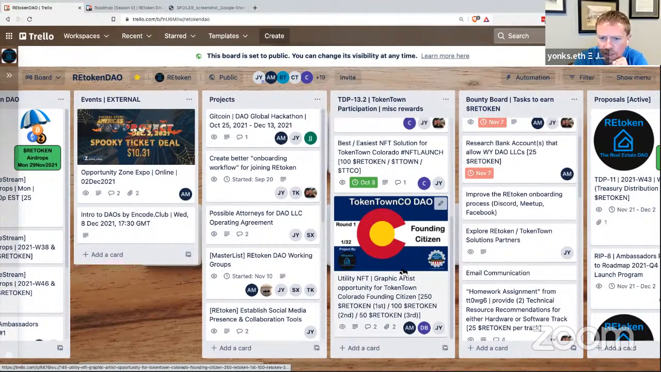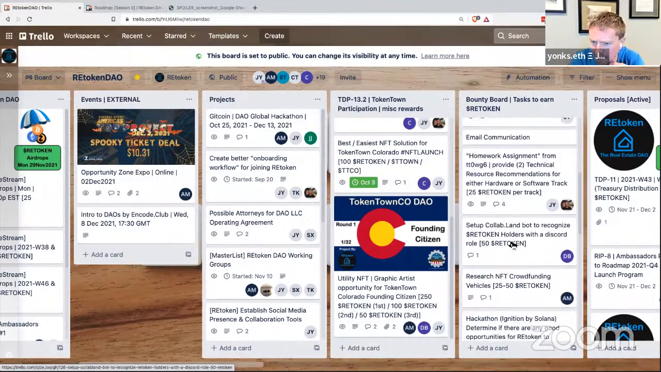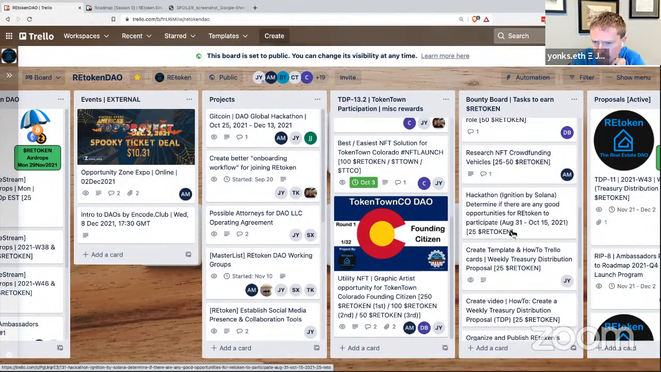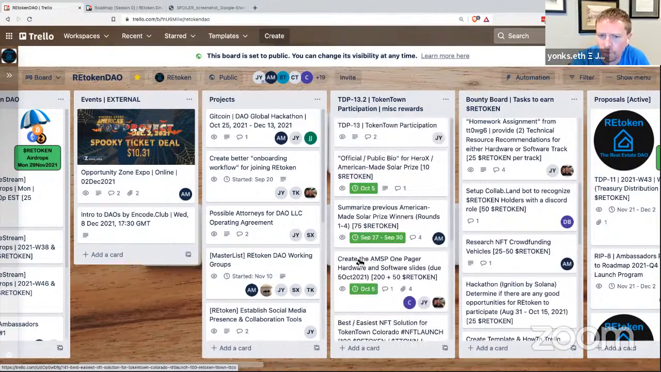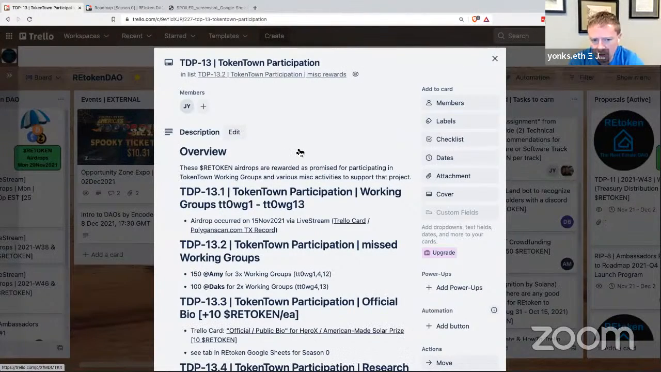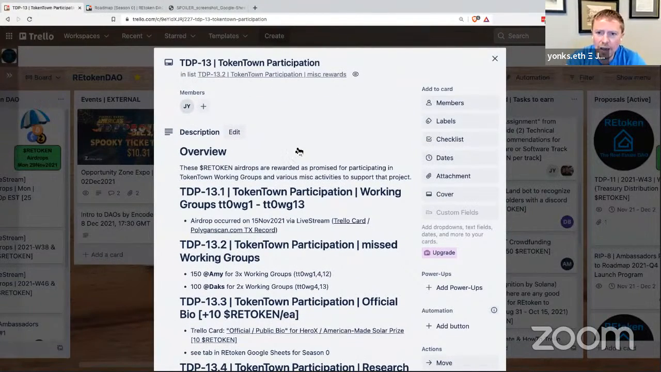The only other card that was on here was the utility NFT graphic artist. And I think that there was this card here, but I'm going to again go through this list. And this is one that might add some REtoken to as well. But I was just working on doing some house cleaning there, and those were the ones that were definitely related to Tokentown participation here, where I was going to move this forward with TDP 13. And here is the dialogue that's going to be included in that to summarize the airdrops that just completed here today. So I'm going to go ahead and wind this down.